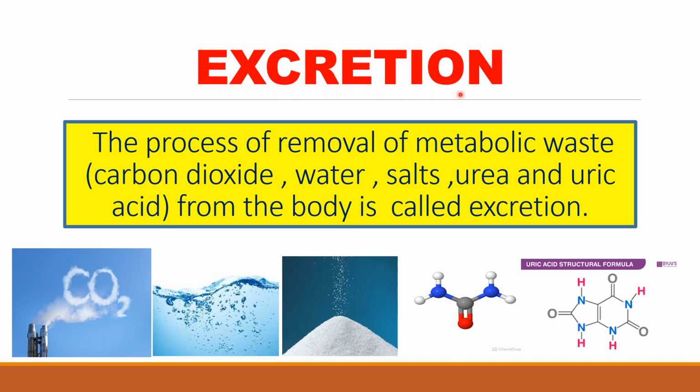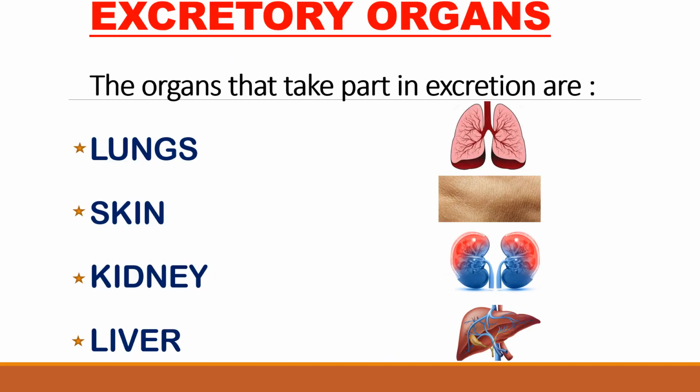So we can define excretion as the process of removal of metabolic waste such as carbon dioxide, water, salts, urea and uric acid from the body. Students, the organs that take part in removing the metabolic waste from the body are lungs, skin, kidney, and liver. We will study each of the excretory organs in detail in our lesson today.